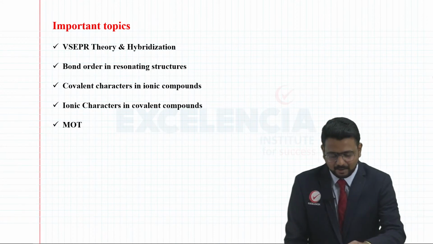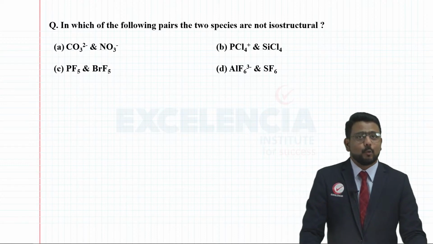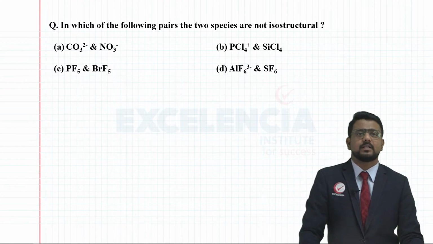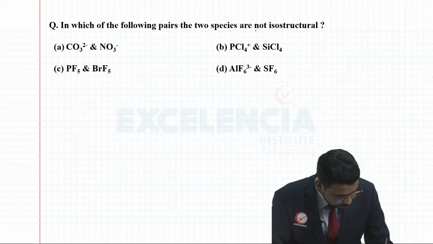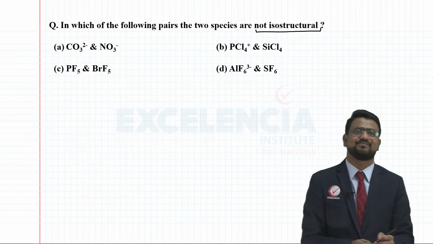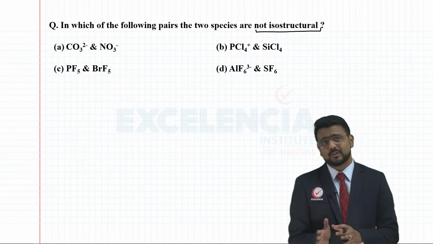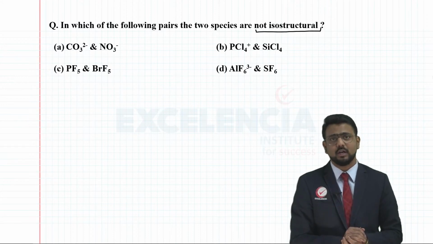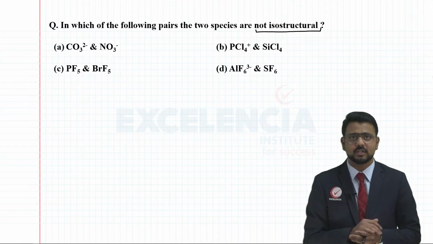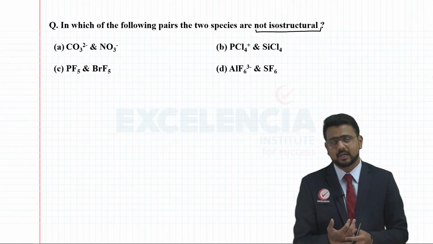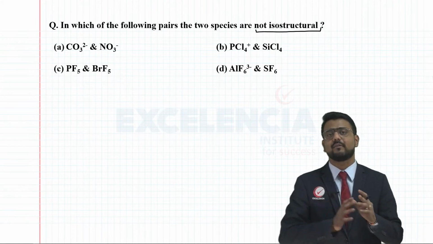So let's have a look at the very first question here. The question is, in which of the following pairs are the two species not isostructural? When we talk about species being isostructural or not, you need a basic understanding of Lewis structures, and of course, if you can determine the geometry or shape of the molecule. But the prime importance here is of the Lewis structure.